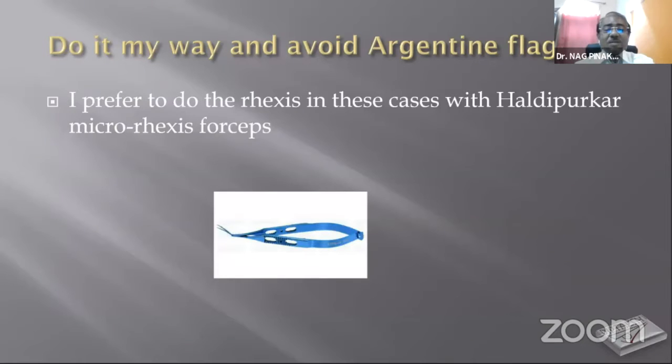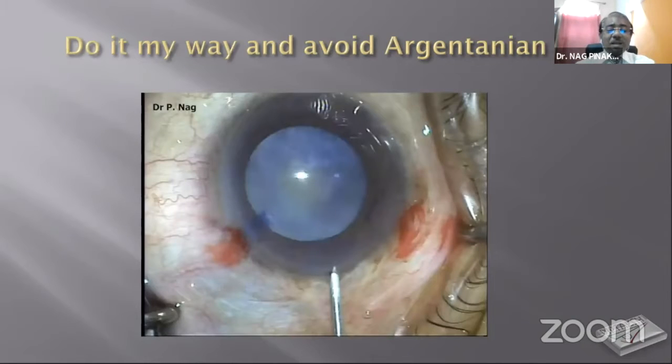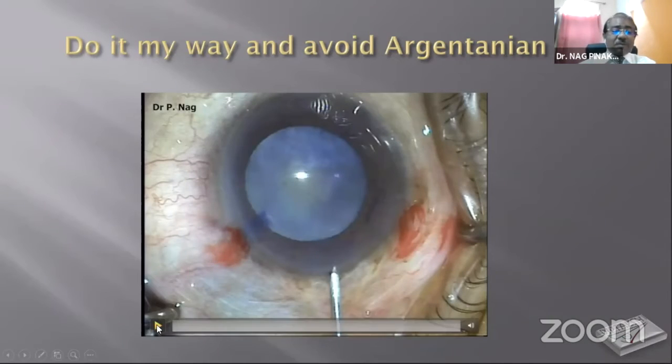And in this particular scenario, I prefer to use this Haldipurkar microcapsular rhexis forceps, which suits very well with my hand, although I don't have any particular financial interest in this. And now I'm going to show you a few of the videos.